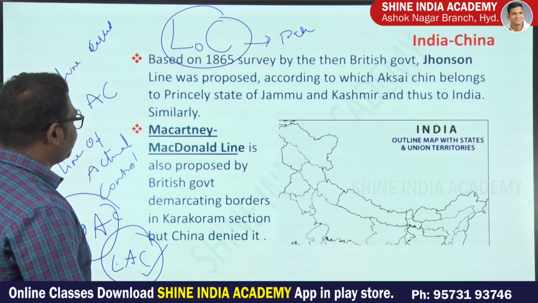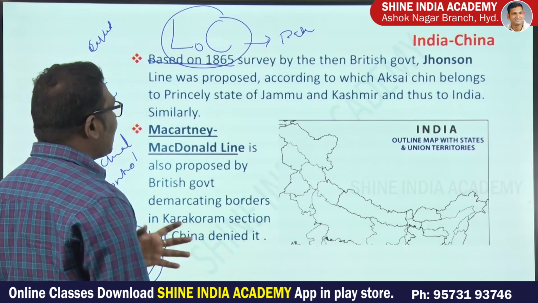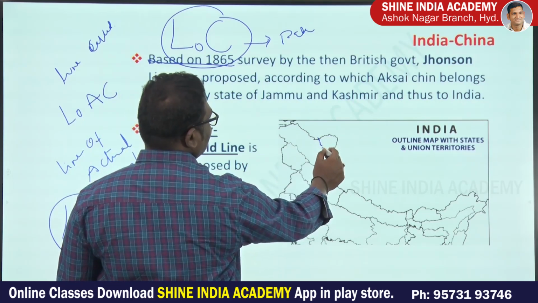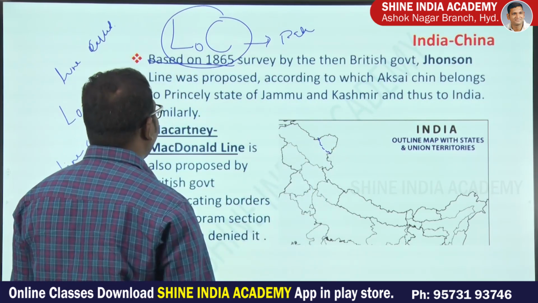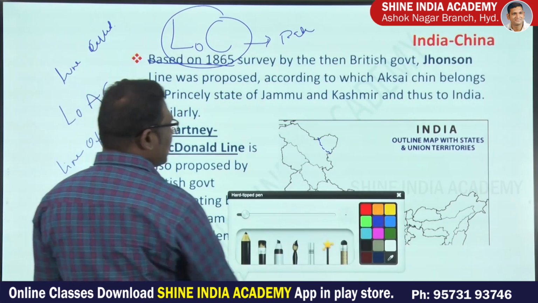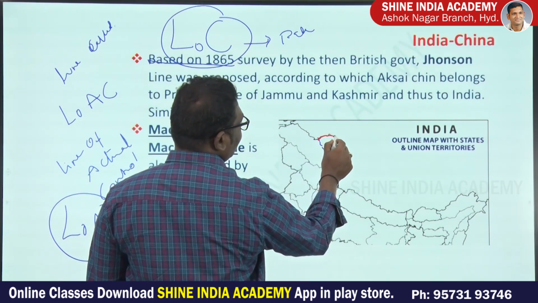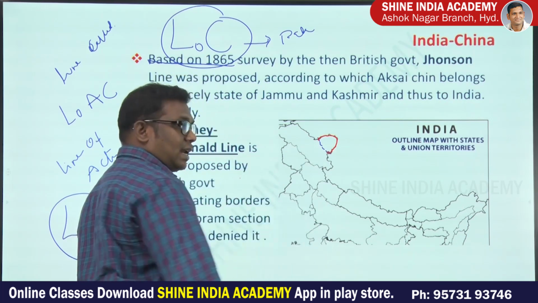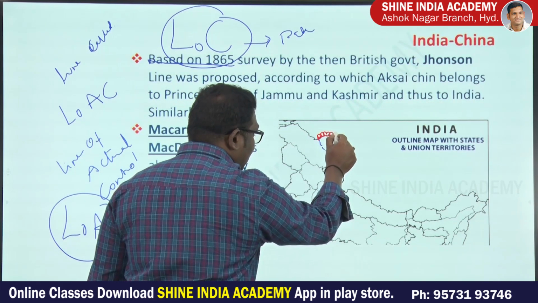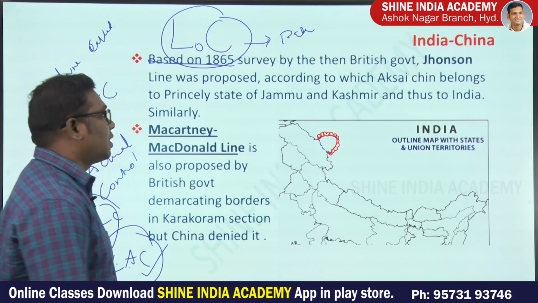This is one border. Based on the 1865 survey, the Johnson line was also proposed. Aksai Chin belongs to the princely state of Jammu and Kashmir. In 1865, this border, the region within the present day line of actual control, was accepted by the princely state of Jammu and Kashmir.